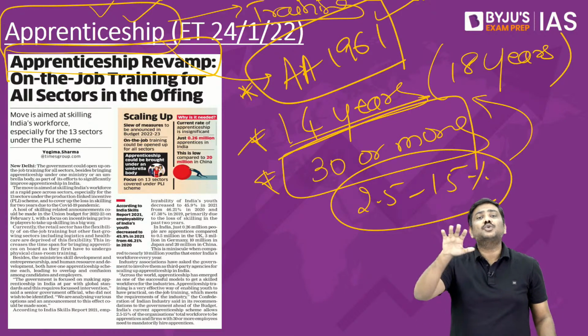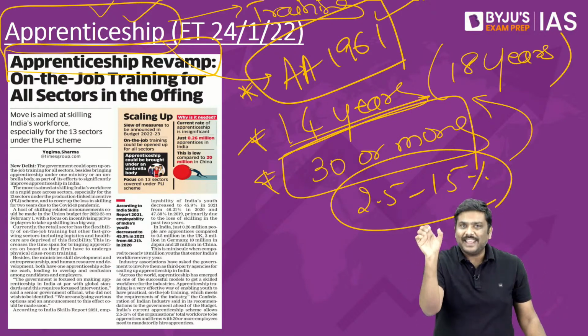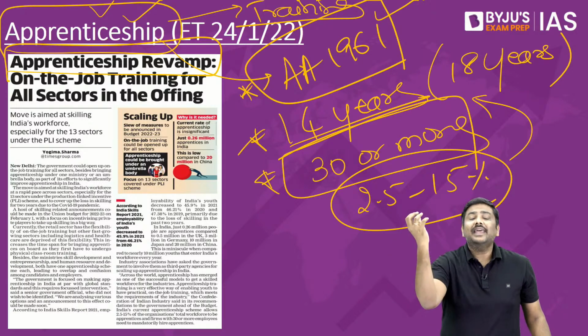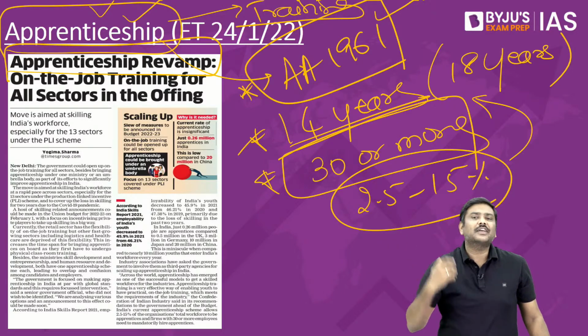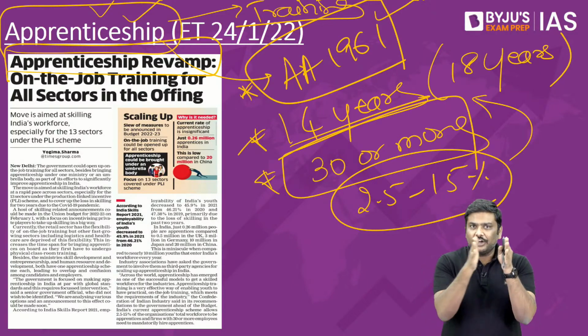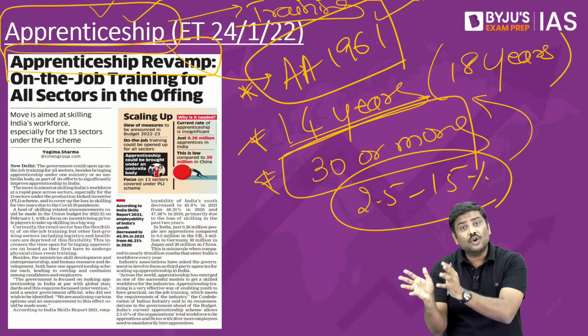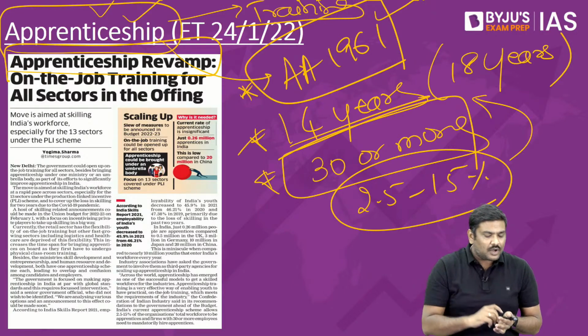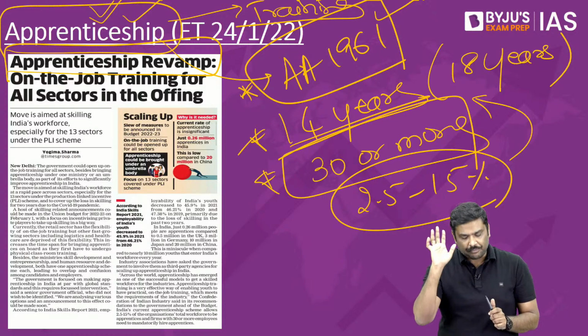That is, he will be asked to work for a certain number of days or months or years, based on the program, in a particular company or manufacturing unit, so that you will have theoretical knowledge as well as practical knowledge of what this particular job actually requires. That program is called an apprenticeship program.